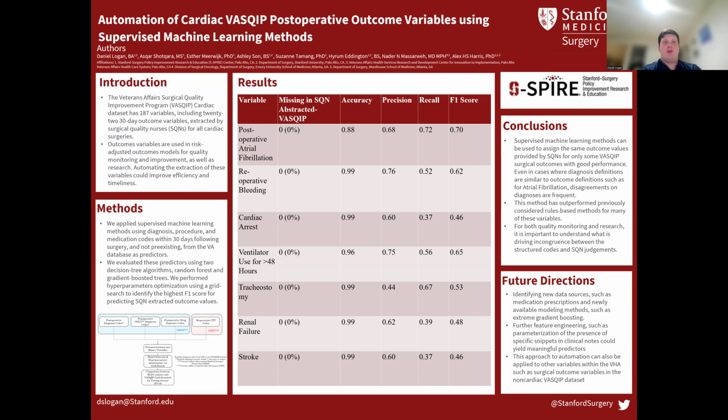The Veterans Affairs Surgical Quality Improvement Program, or VASQIP, collects detailed clinical data for a full sample of cardiac surgeries performed in the VA system. This includes 187 variables, among them 22 postoperative 30-day outcomes. These variables are currently abstracted manually by surgical quality nurses, or SQNs, and they play a vital role in risk-adjusted outcome modeling for quality improvement and research.